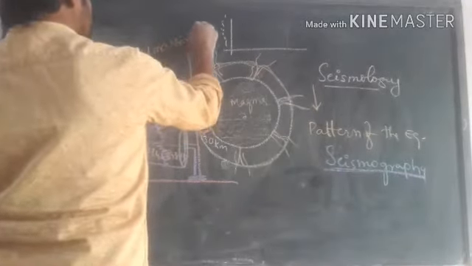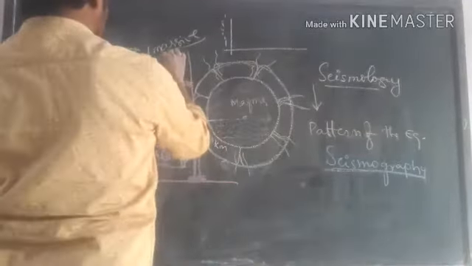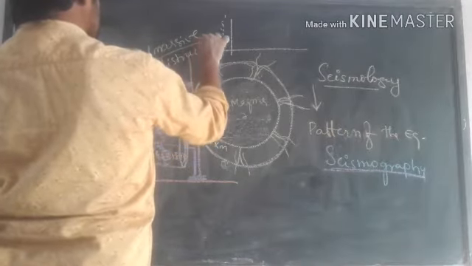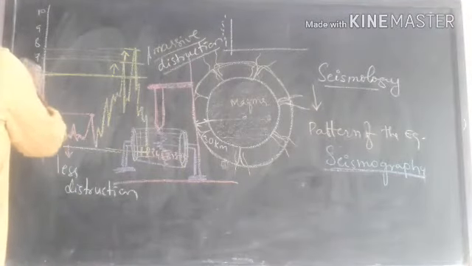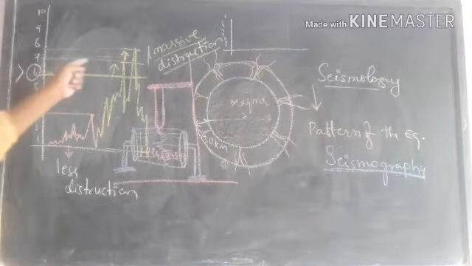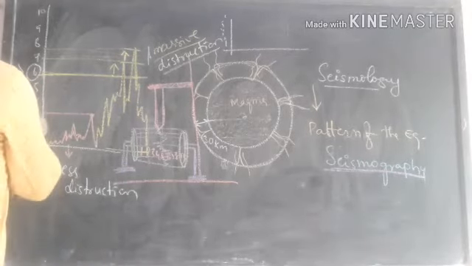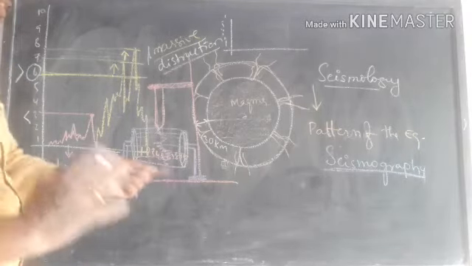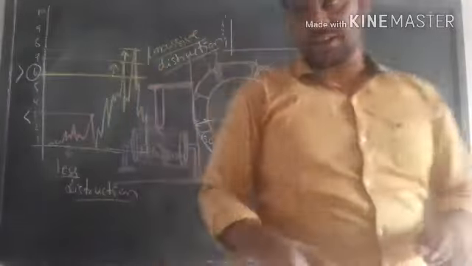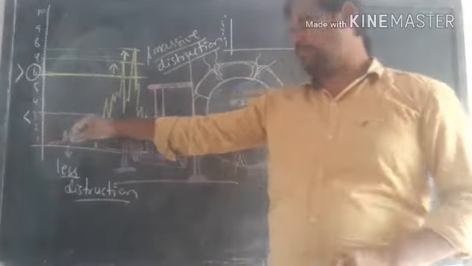Massive destruction. What is meant by massive? It means great destruction it is going to cause. If the Richter scale goes more than 6, it causes massive destruction. If it is less than 3, it causes less destruction. The intensity of destruction is less when the Richter scale is at 3. If the point crosses 6, then the destruction will be very massive.